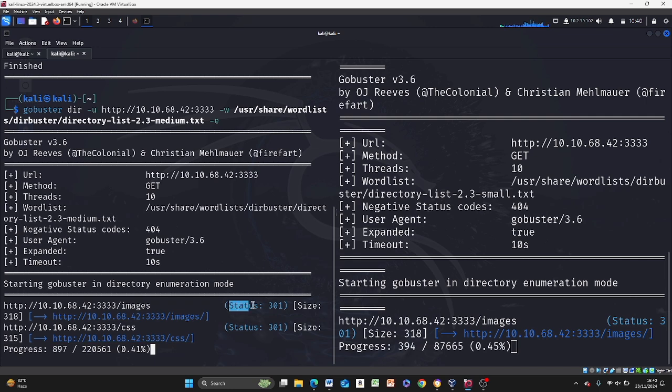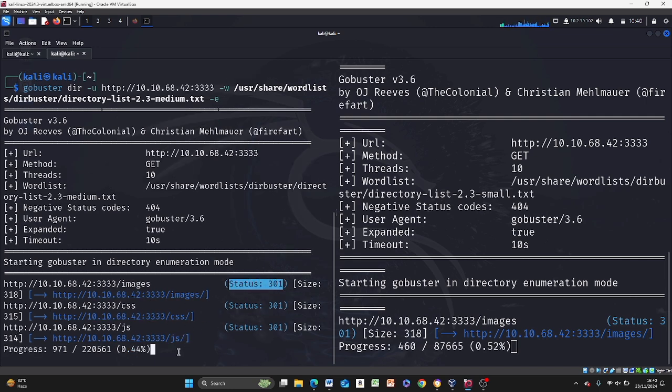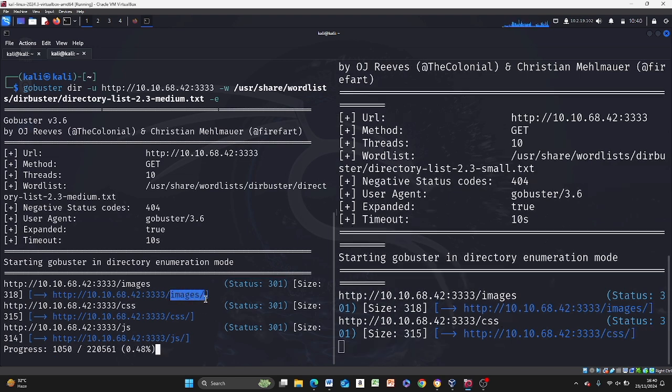If you notice, all of them have a 301. They are all redirecting to the forward slash. So we have a number of directories given to us. Okay, same thing happening on the right, same thing happening on the left, but all of them are redirecting. That's good to know that everything is redirecting, and they are all printing out the full path for us.